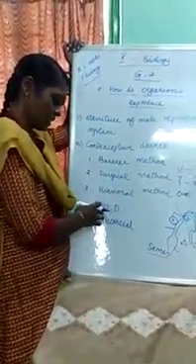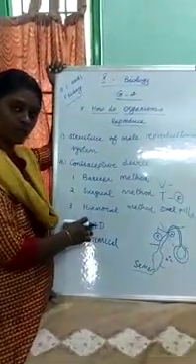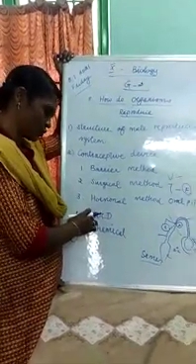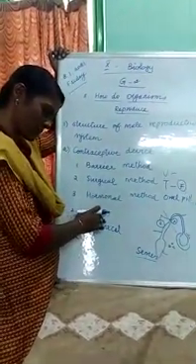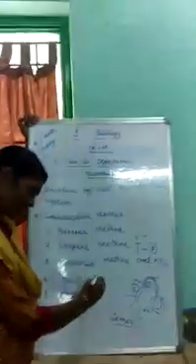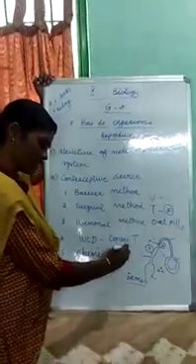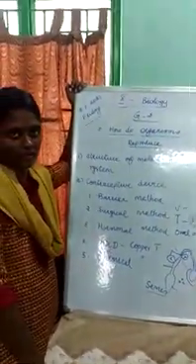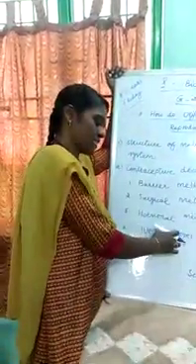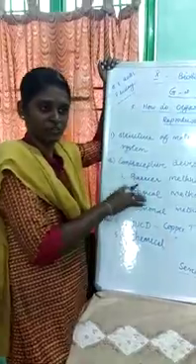Then IUCD, intrauterine contraceptive device. IUCD expansion is intrauterine contraceptive device. Here we use copper T. It is used in the uterus of the female. When this copper T is fixed in the female uterus, implantation is prevented.